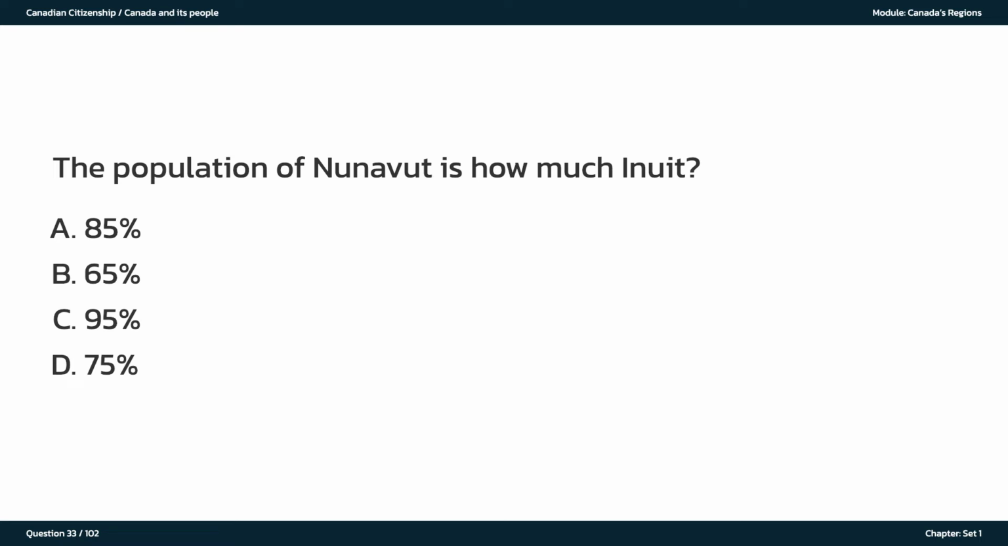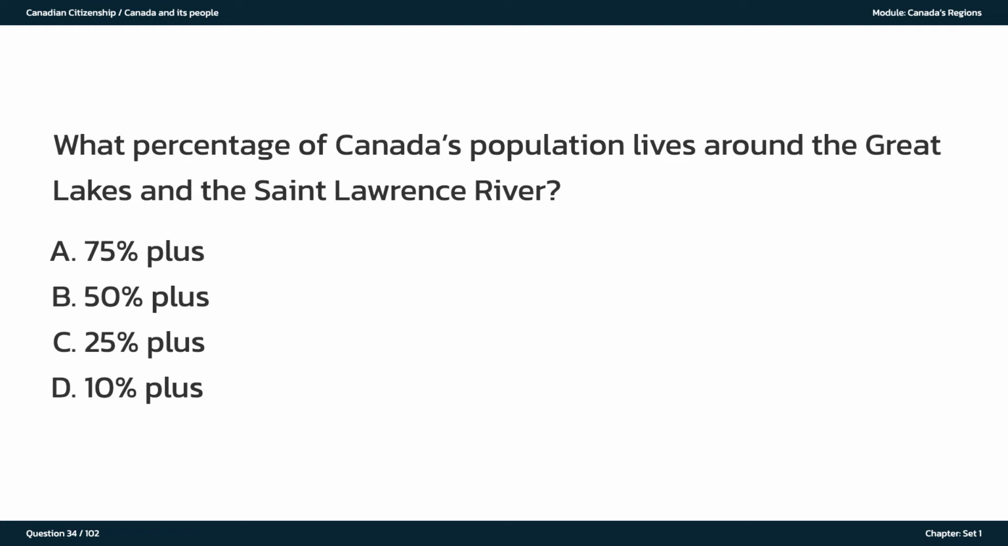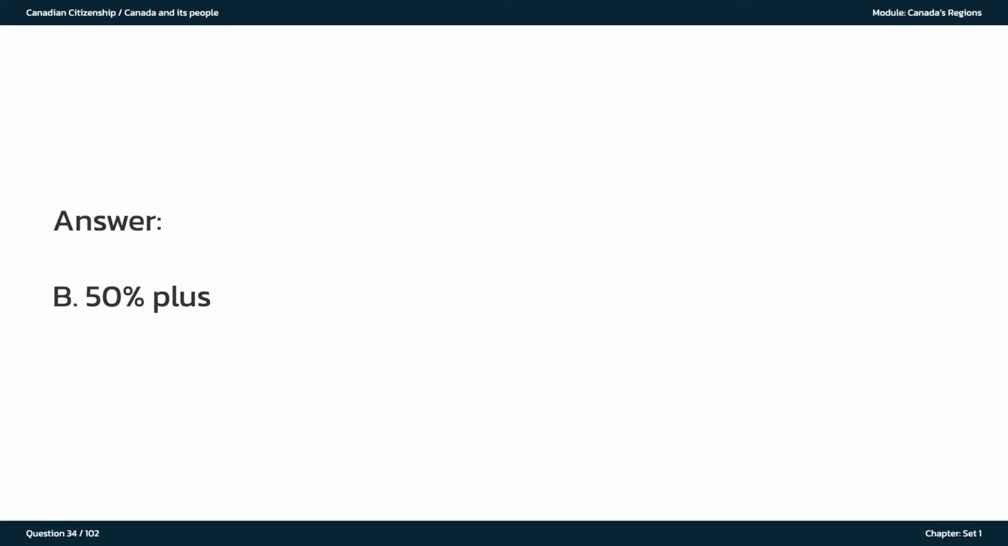The population of Nunavut is how much Inuit? A. 85%. B. 65%. C. 95%. D. 75%. The answer is A. 85%. What percentage of Canada's population lives around the Great Lakes and the St. Lawrence River? A. 75% plus. B. 50% plus. C. 25% plus. D. 10% plus. The answer is B. 50% plus.